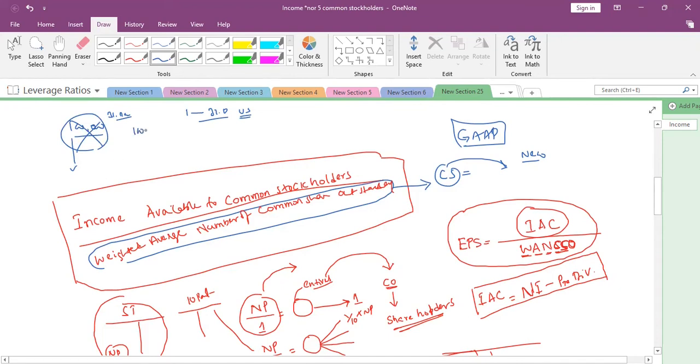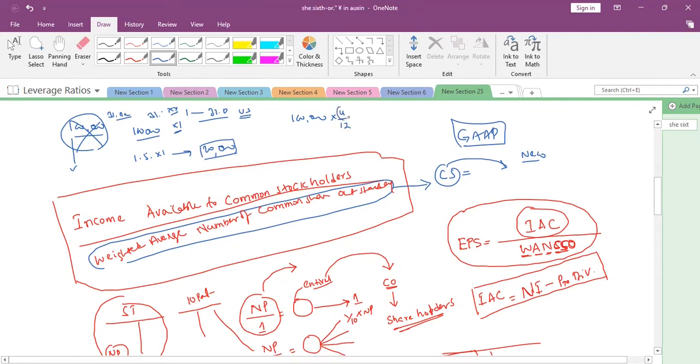However, 100,000 shares are there on 31st December of year X0. In year X1, for example on the 1st May, they have issued 20,000 additional shares. So 100,000 shares were outstanding up to April, that means 4 months, 4 by 12.